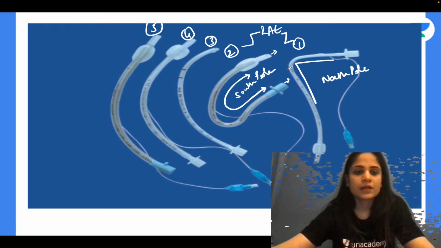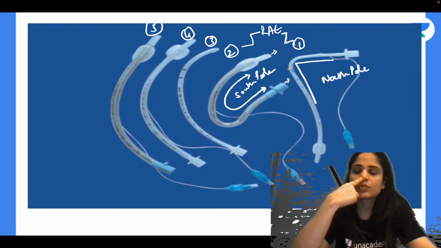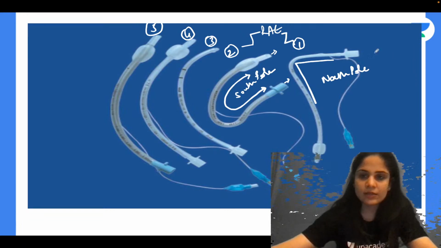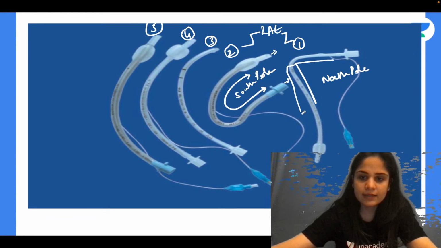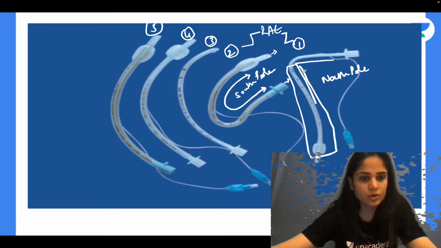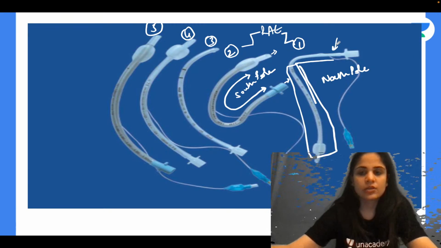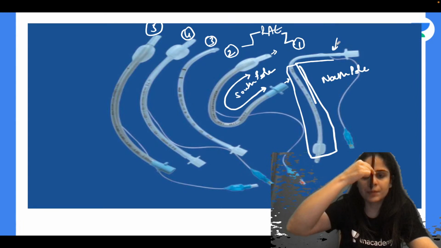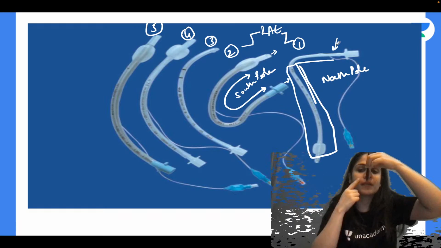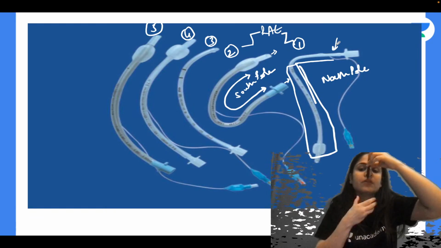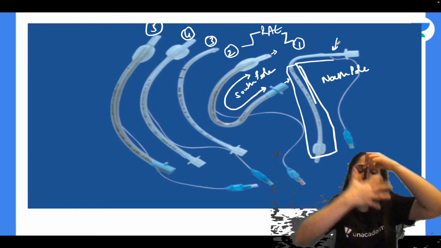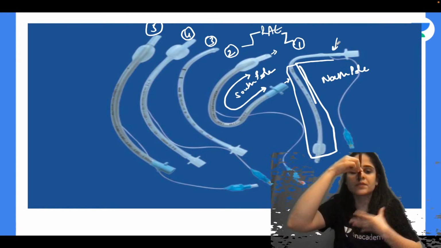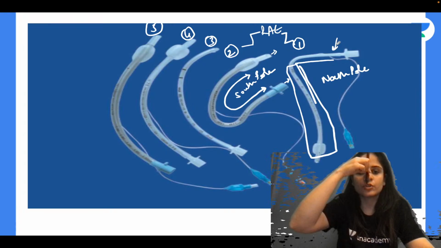If you see, the North Pole tube is put through the nose, and this entire end that I am marking will go into the trachea normally, but this end of the tube goes up like this, towards the north. So whenever I want to operate on the maxilla, the mandible, or the thyroid, and I want the tube to stay out of the way of the surgical field, I will use the North Pole tube.